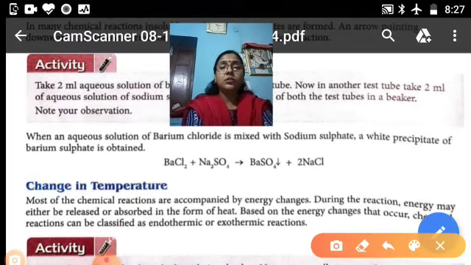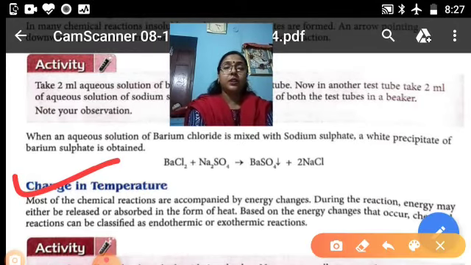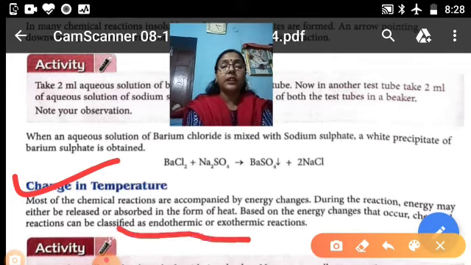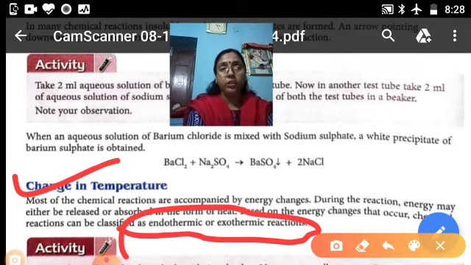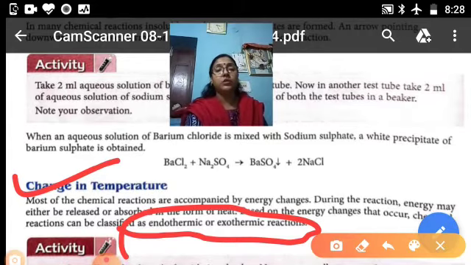Next is change in temperature. In a chemical reaction, change in temperature also occurs. Most chemical reactions are accompanied by energy changes. During the reactions, energy may either be released or absorbed in the form of heat. Based on the energy changes that occur, the reactions can be classified as endothermic or exothermic. Endo means in and exo means out. So when heat comes in, it is called endothermic, and when heat goes out, it is called exothermic.